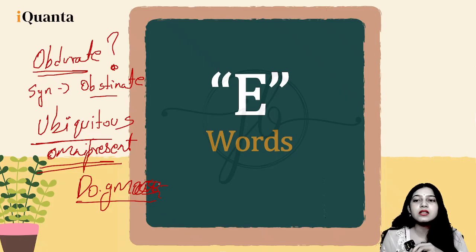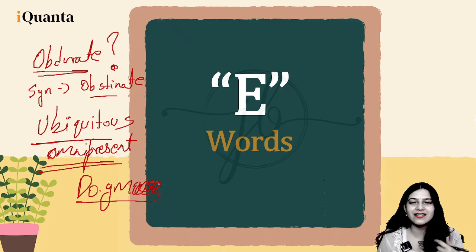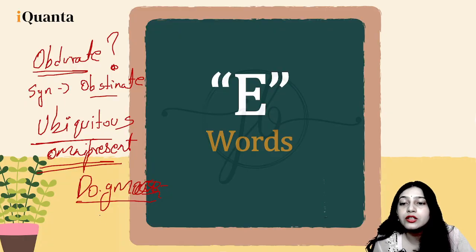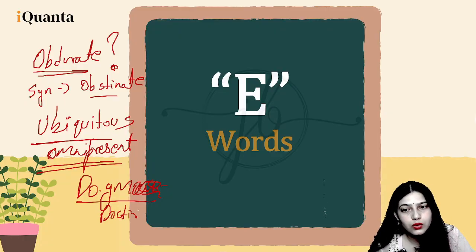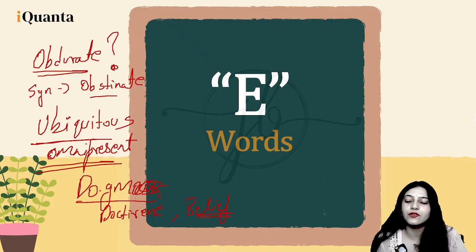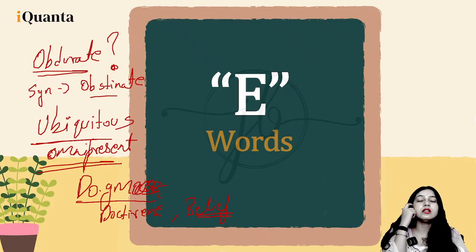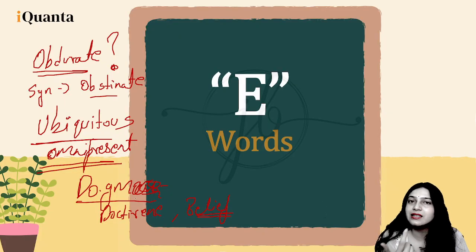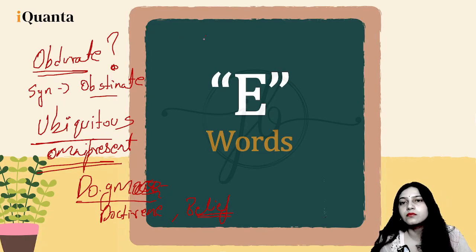These principles cannot change. They're obstinate, they don't want to change. That's dogma. Doctrine is also used as a synonym. Belief is also used as a synonym for dogma. You must make your own sentences now, है ना?